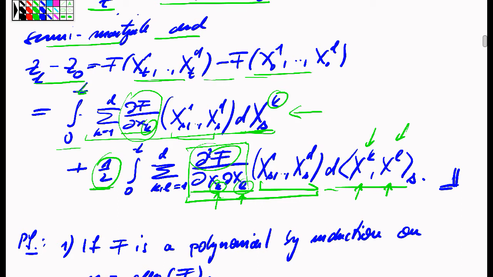So we see again that we have not quite the statement of the fundamental theorem of calculus. There is a correction which deals with the second order, and it features exactly the co-bracket, or the quadratic covariation, of the input data.